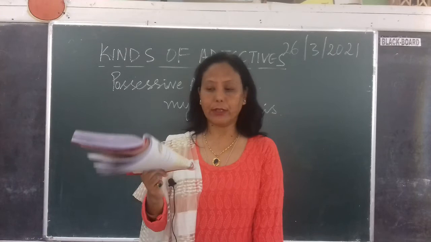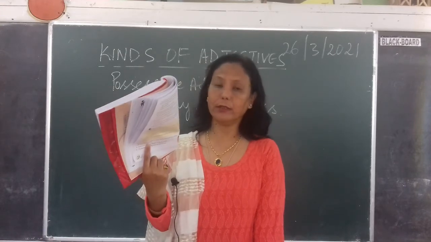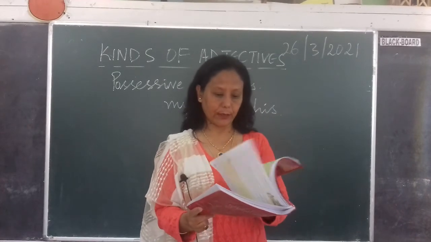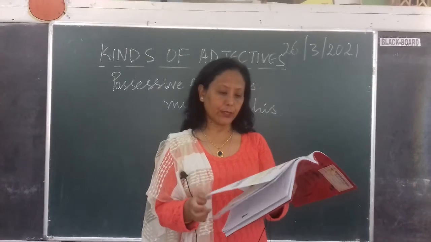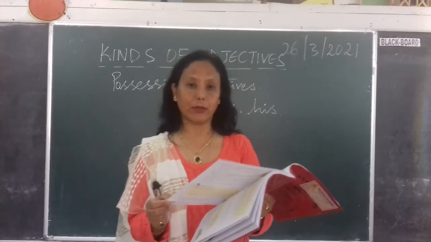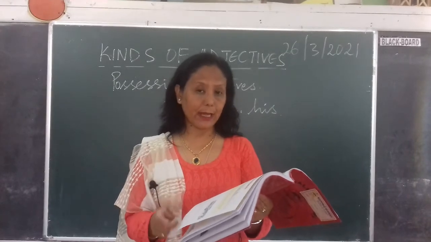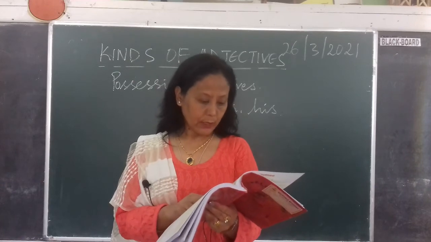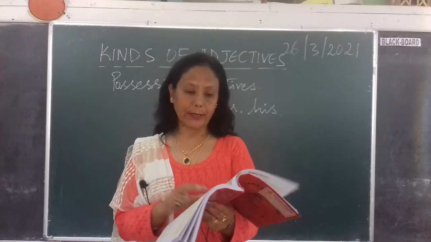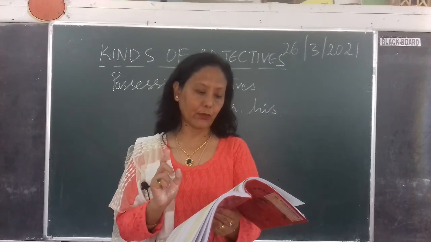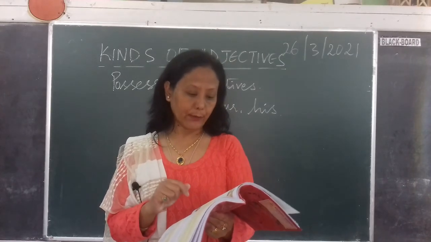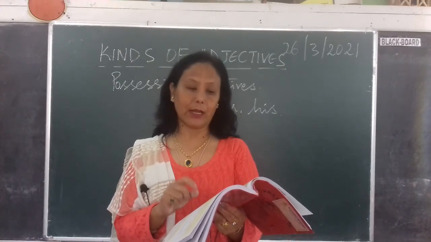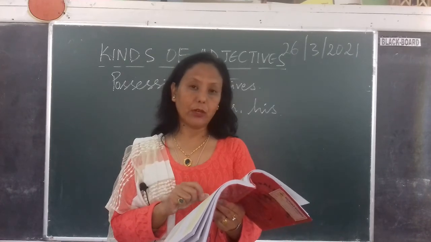So children, I'll send you the PDF. So please write down the definition of adjective. It's on page 37. Alright. So adjective is a word used to describe or qualify a noun or a pronoun. Write that and you will write the example, and as well as you'll write the different kinds of adjectives. You don't have to write the one which is there in the yellow box. Alright, you will write adjectives of quality, quantity, number, demonstrative, possessive and interrogative adjectives. Please write it down and write along with the examples.